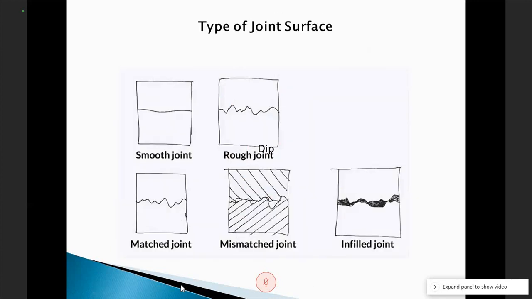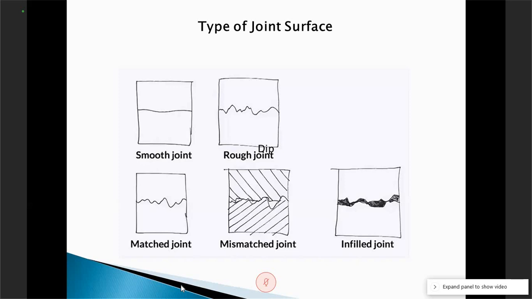So there are basically several groups. Some people are working in the lab, some people are in the field trying to understand joints in the field. Some are working on the numerical side by checking different roughness properties. How does the slope behave in a numerical sense? So all these things are going on.